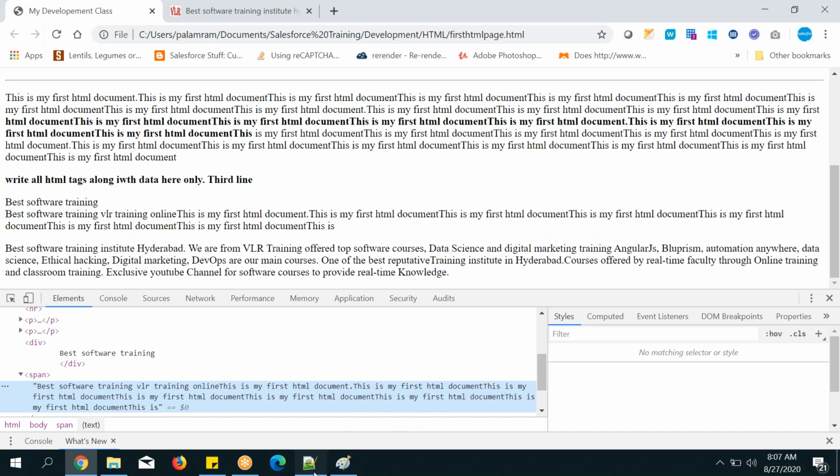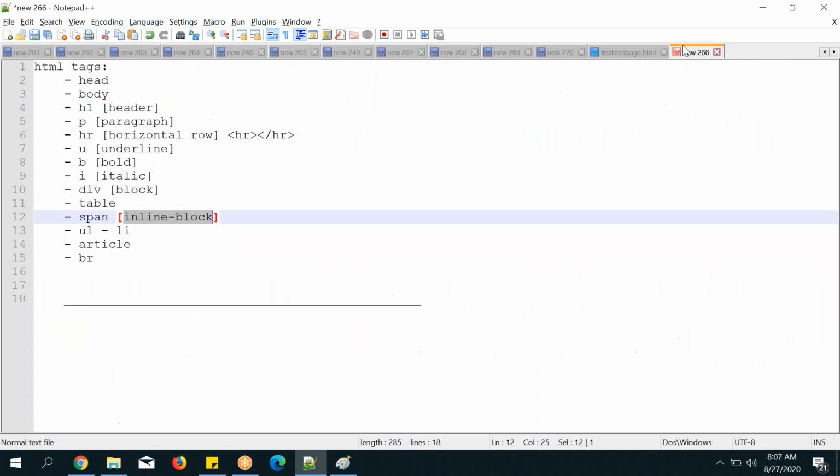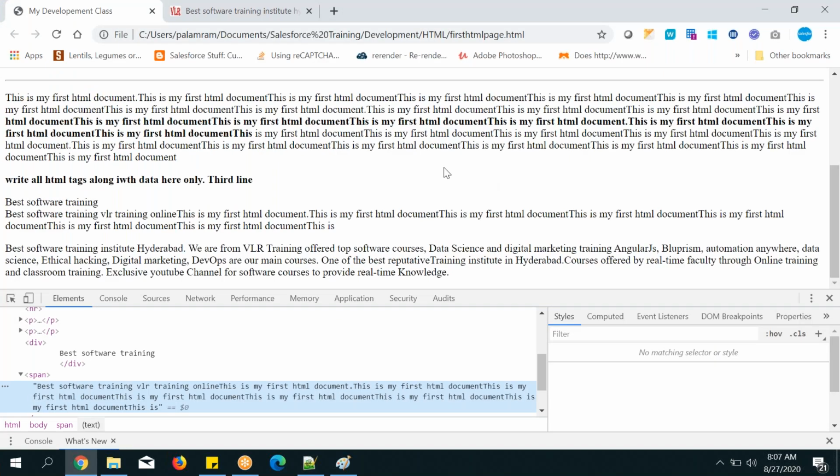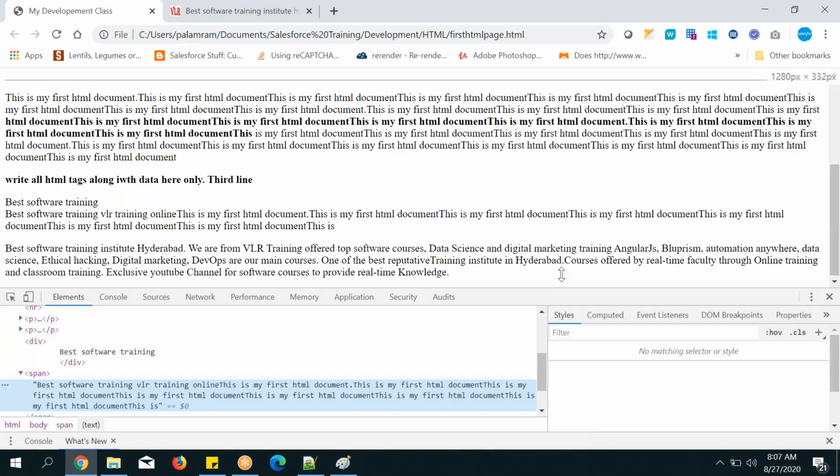Okay, that is called span. Next, table. So a few more things I would like to tell before going to the remaining things.